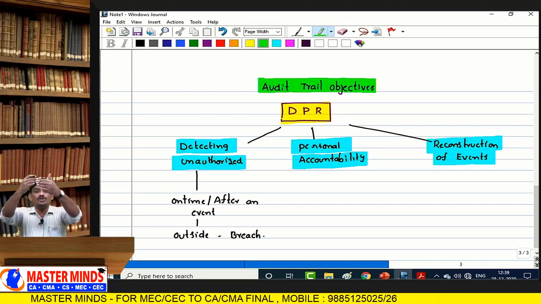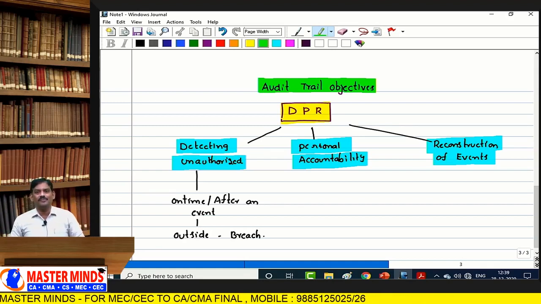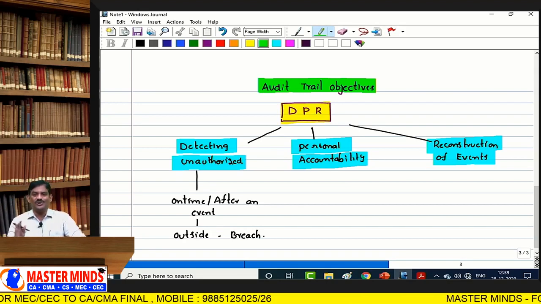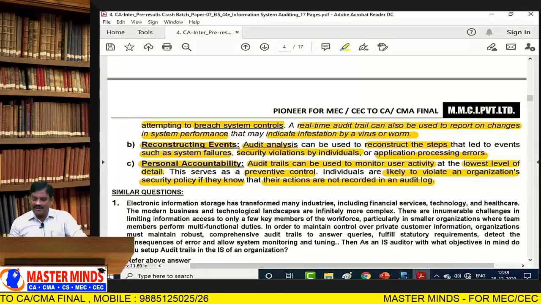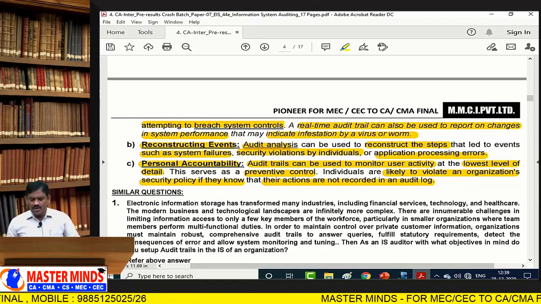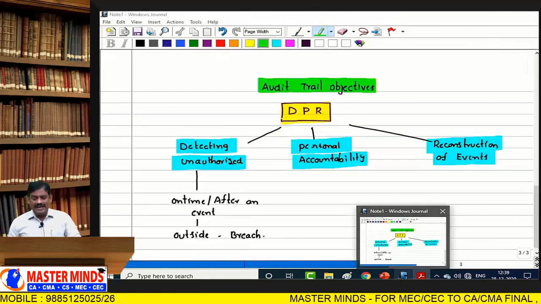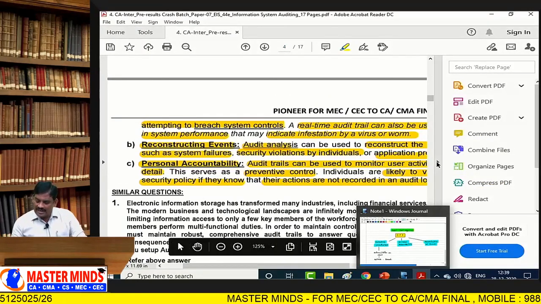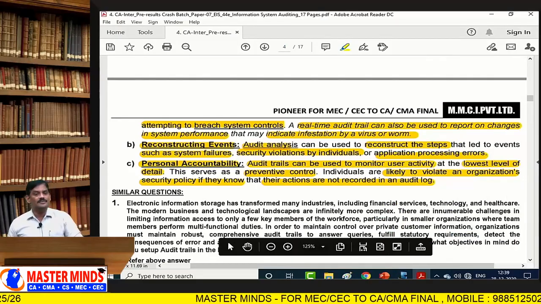It also provides personal accountability, because everything is going to be seen in detail. Even though there exists a failure, we are going to reconstruct the events, recovery of events as far as possible. This is what is meant by audit trail. Explain different categories of audit trails. What are different categories of audit trails?